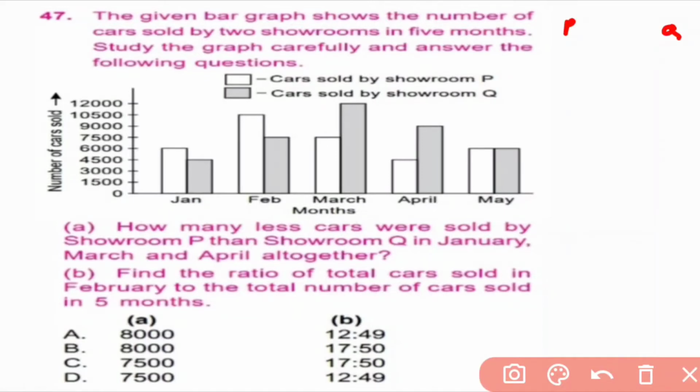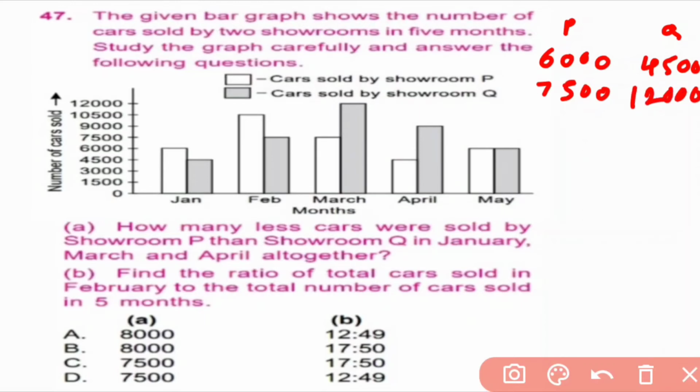In January, P sold 6,000 cars and Q sold 4,500 cars. In March, P sold 7,500 cars and Q sold 12,000 cars.